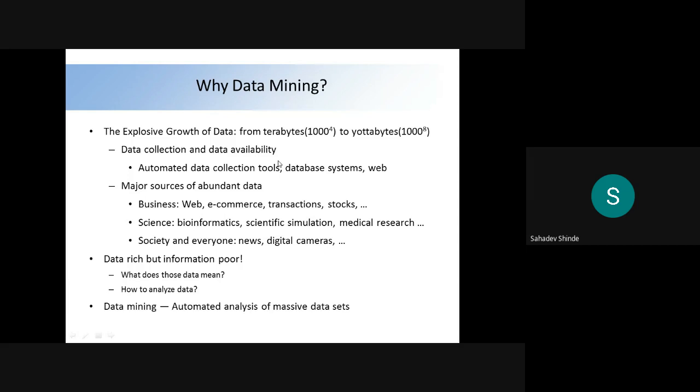Data rich but information is poor. So what does that data mean and how to analyze it? This is for data mining, the automated analysis of the massive data sets. So this is the point we have covered, why data mining is there.